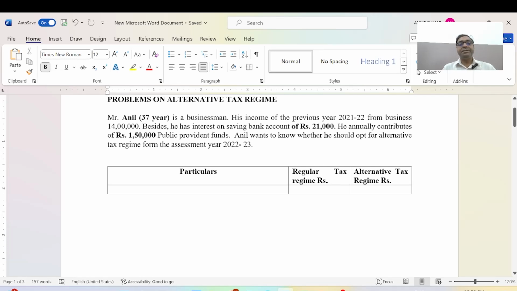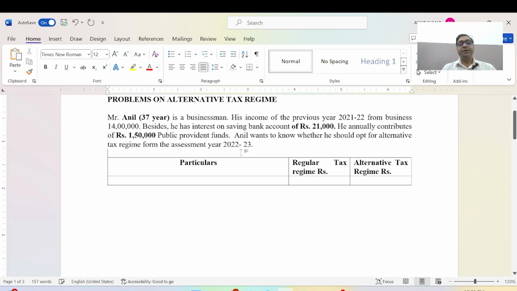Now we will discuss which tax regime will be beneficial for Anil. Now we will start this question. First of all, Anil is a businessman, so we write down here the income source is business income, and it is 14 lakh rupees.